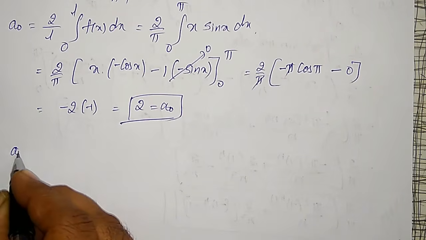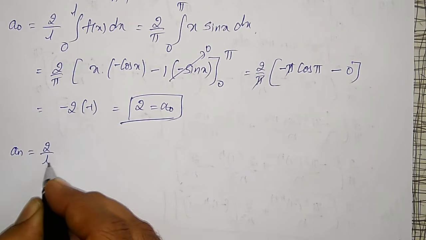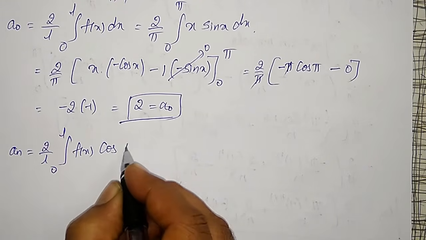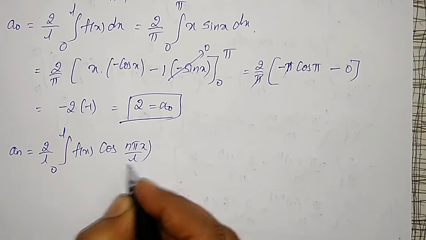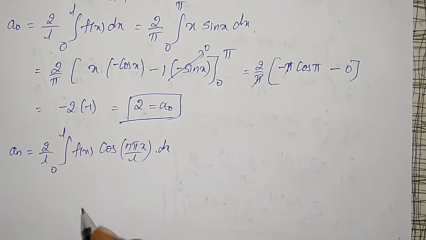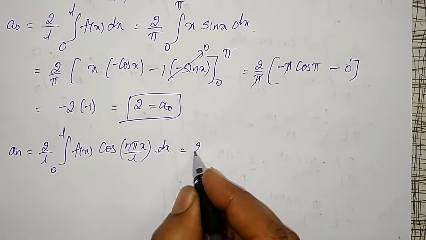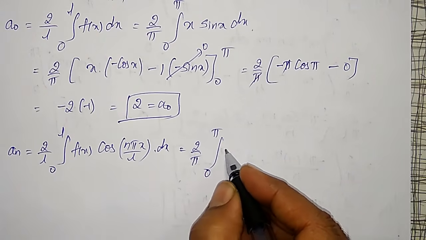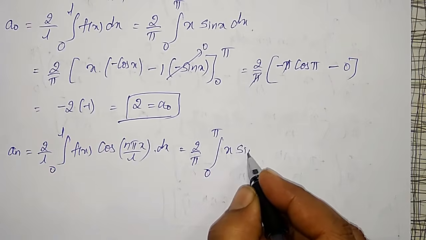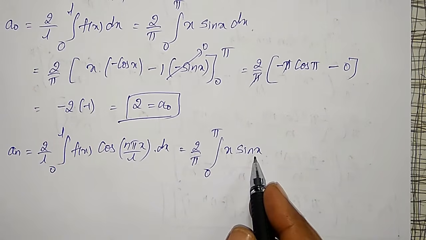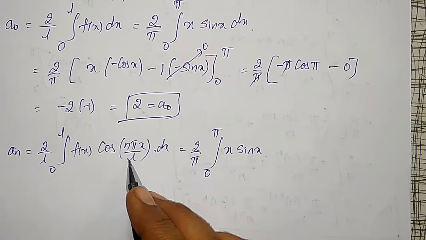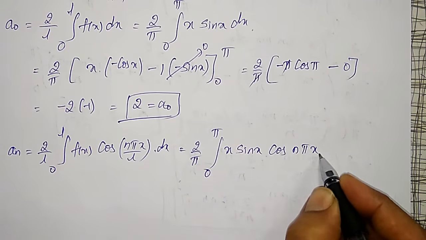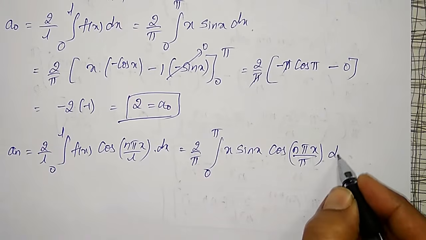Next, the half range Fourier coefficient a n is given by 2 by L integration from 0 to L of f of x into cos n pi x by L into dx. Which is equal to 2 by pi integration from 0 to pi, where f of x is x into sin x, and L equal to pi I substitute, that is cos of n pi x divided by pi into dx.